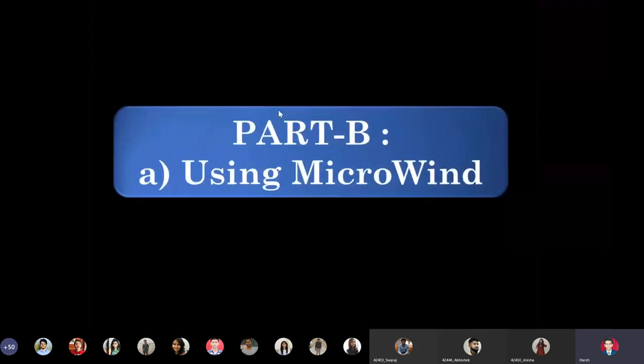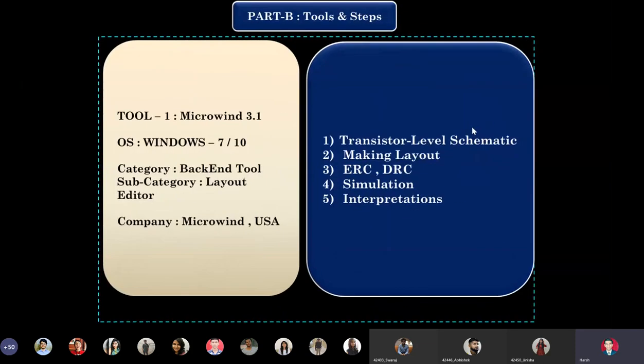Now we go to tool number 2. Basically part B, as I told you, contains 2 tools. First is Microwind and second is DSCH. So if you are going to use Microwind, that is part B first tool, the GUI is going to look, okay, before GUI, what are the steps? So the tool name is Microwind 3.1. The operating system it is available for is Windows 7 or 10. Category backend tool, subcategory layout editor, and company is Microwind USA.